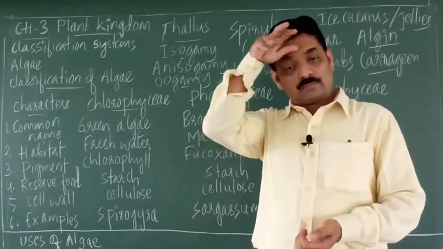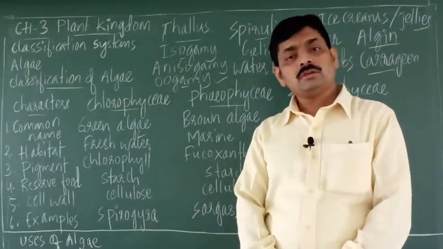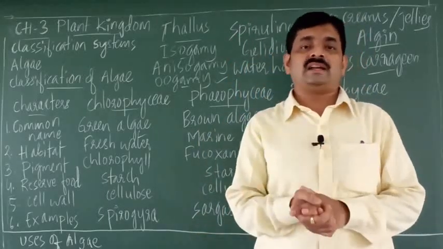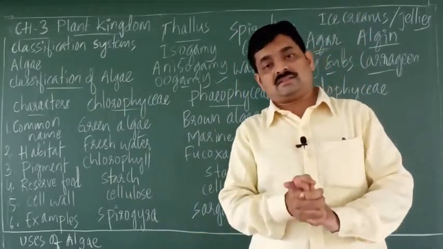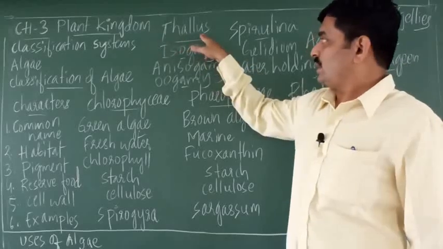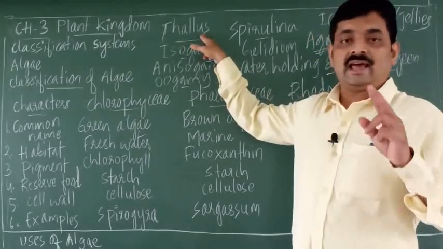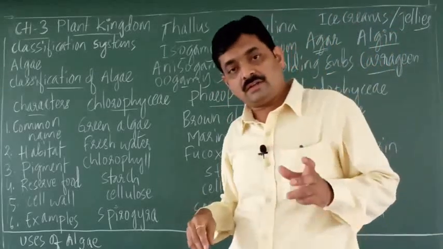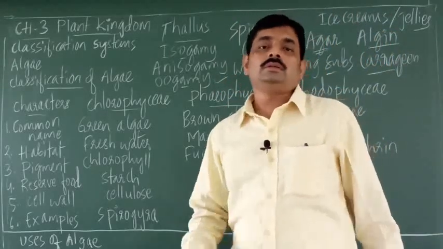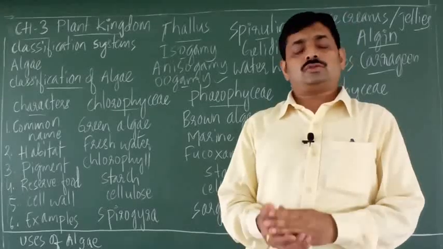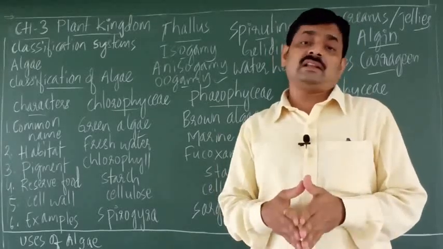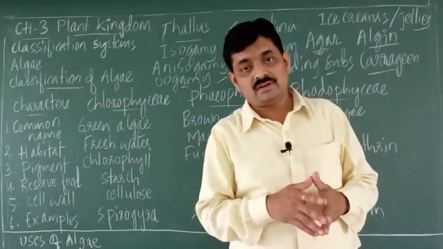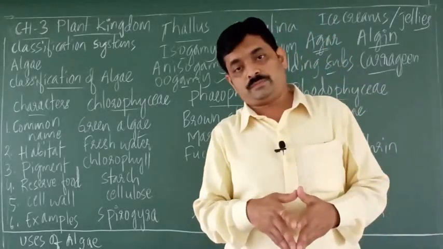Then the plant body of algae. The plant body of algae is very simple, and that simple plant body of algae is called thallus. Then the cell walls. The cells of algae have cell walls, and these cell walls are made up of cellulose.